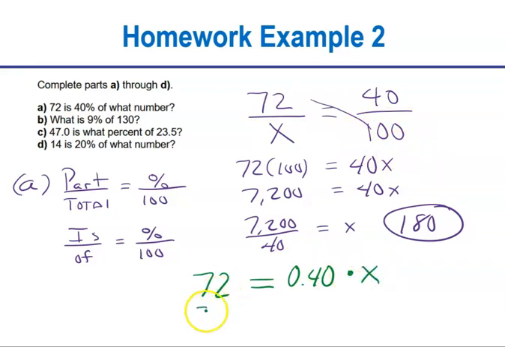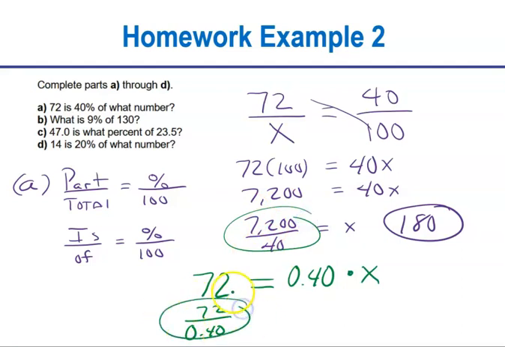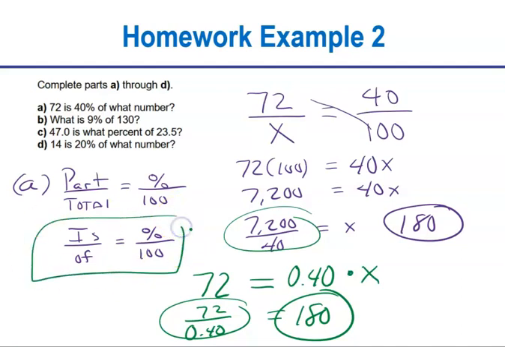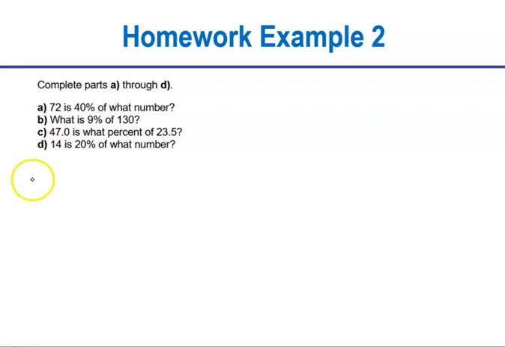And once again, we would take 72 and divide it by 0.40, which is not the same as what we did earlier, but it's the same value as what we did earlier, right? So you still get 180. That makes sense? Now, let's knock out the other 3. And I think this, to me, is really the easier way, especially if you don't want to solve algebra problems, although essentially it comes out to about the same no matter which way you do it. All right, let's see what we can do with question B.